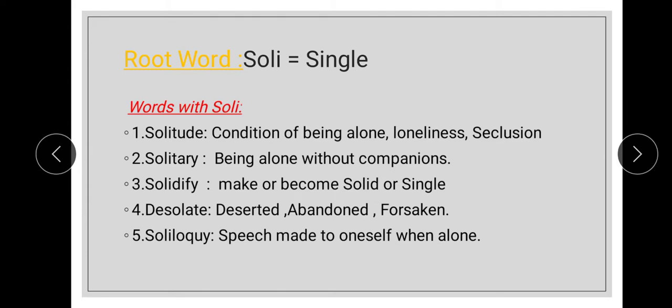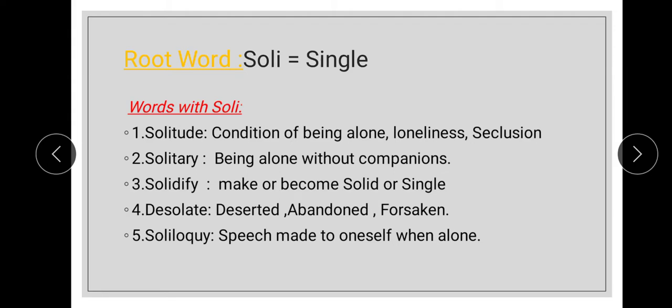The first word is solitude, which means condition of being alone and loneliness and seclusion. The example is she wished to work on her project in solitude. Next word is solitary, which means being alone without companions. The example sentence is he had noticed a solitary tree ahead of him.